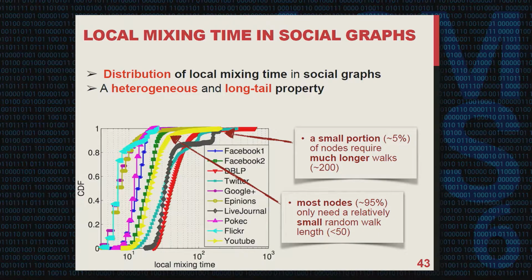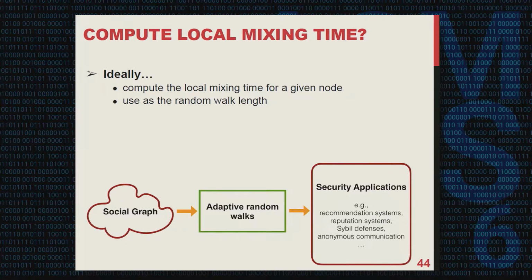A similar observation has also been found for the other 9 data sets. We call this a heterogeneous and long-tail property of the local mixing distribution in social graphs. This is actually the reason why the classical fixed-length worst-case random walk length selection method is very inefficient, because a majority of nodes do not require such long random walks to approach the stationary distribution.